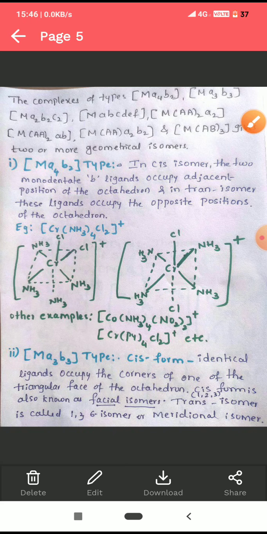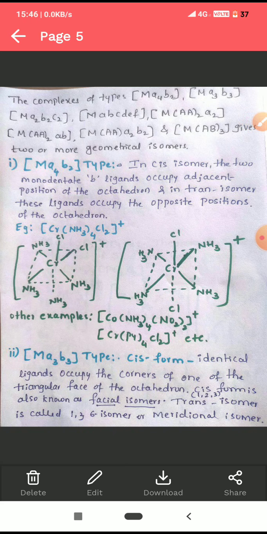Next one, MA3B3 type. A is one kind of ligand, B is another kind of ligand. Here also we get cis and trans form, and the special kind of isomerism called facial isomerism and meridional isomerism. I'll explain in the next slide. What is cis form and what is trans form?